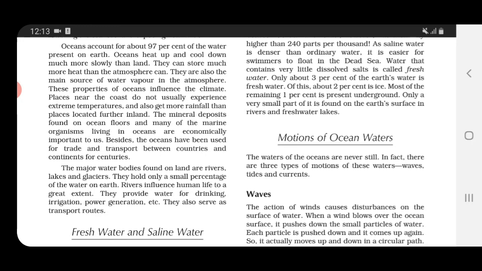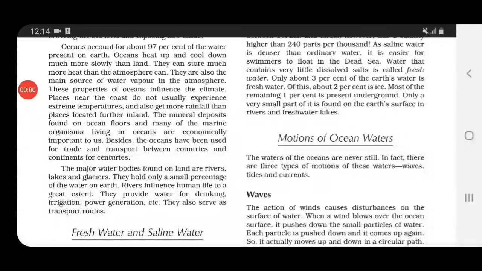But as we discussed above, children, oceans cover 97% of water which is present on our planet. But these water bodies, that is rivers, lakes and glaciers, hold a very small percent of water. But these water bodies, children, are very, very important to us because they influence human life to a great extent.